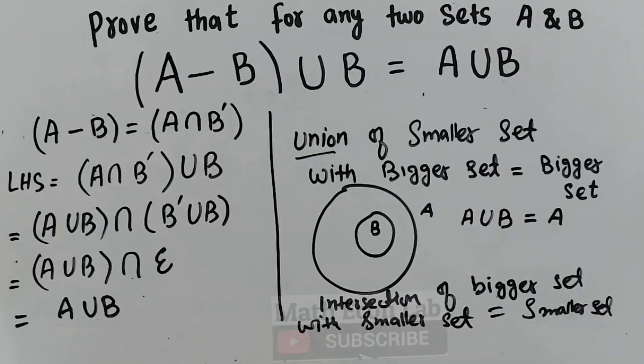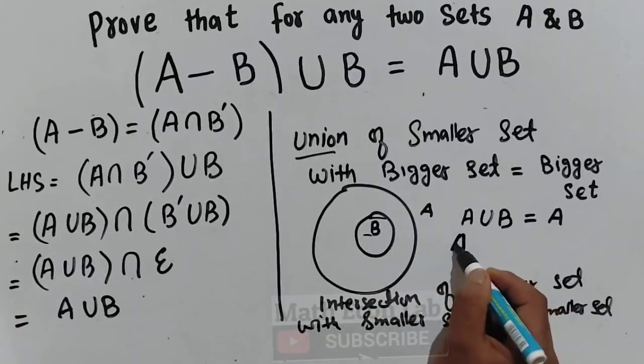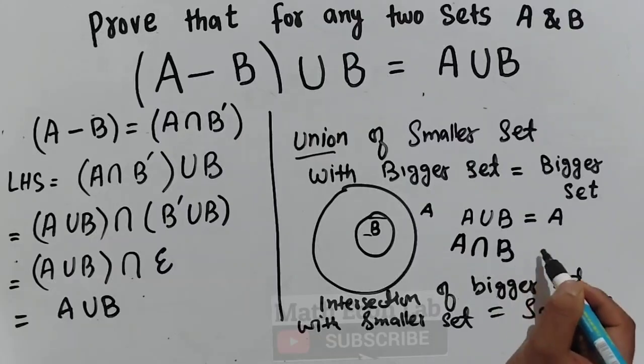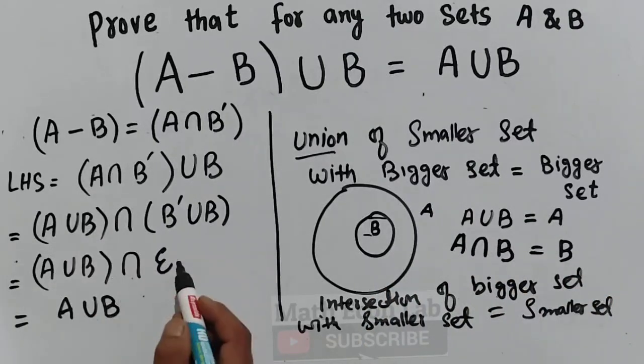Since the smaller set is here B, A intersection B will be equal to B, and A union B will be A. That is what I have written here.